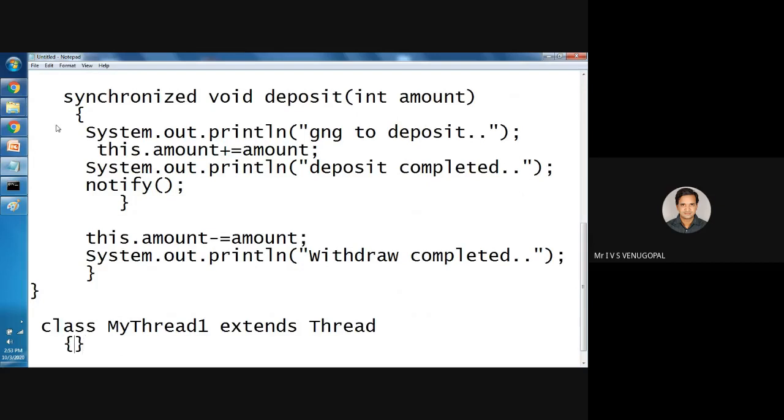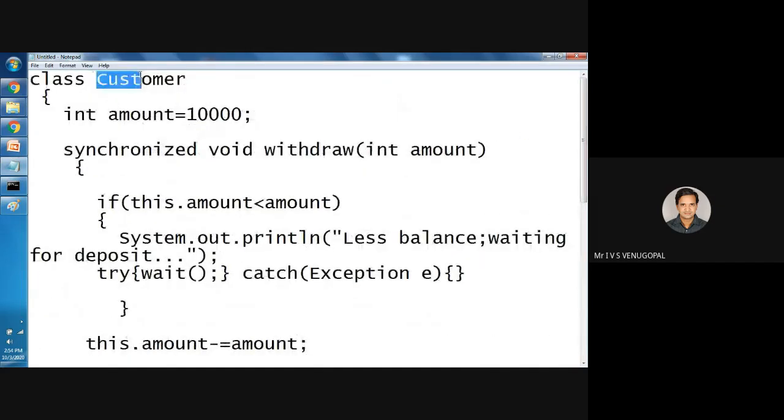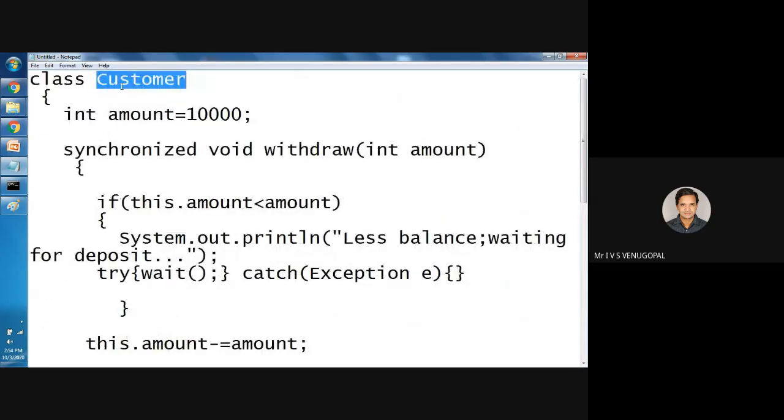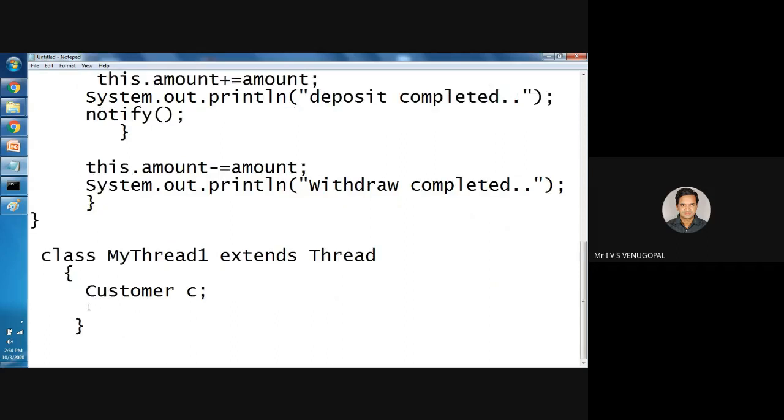See, same thing here. The shared resource is the customer. So the shared resource needs to be used by more than one thread. So I will be creating more than one thread. MyThread1 extends Thread. It needs to make use of customer. So I'll create an object.